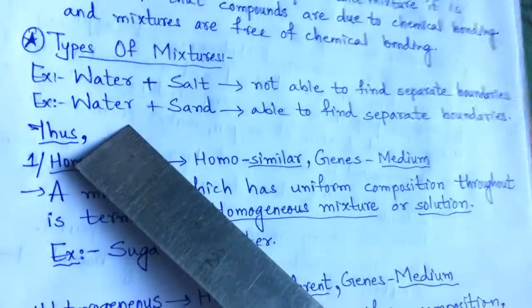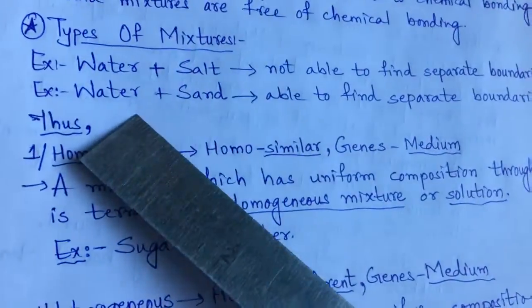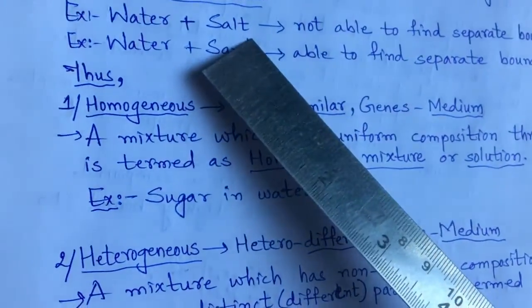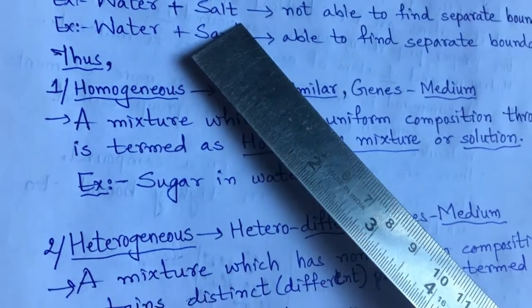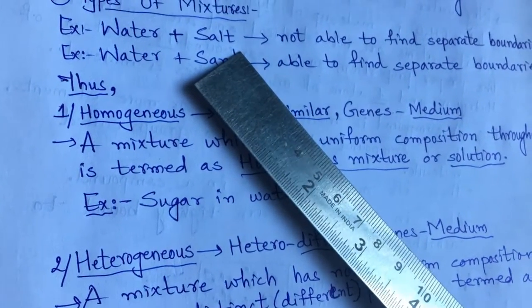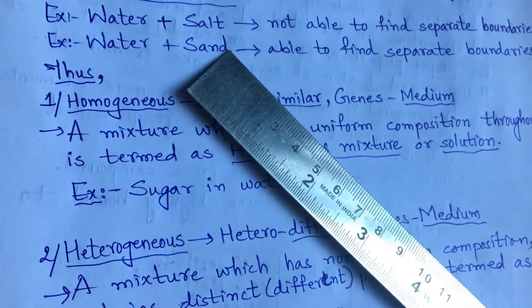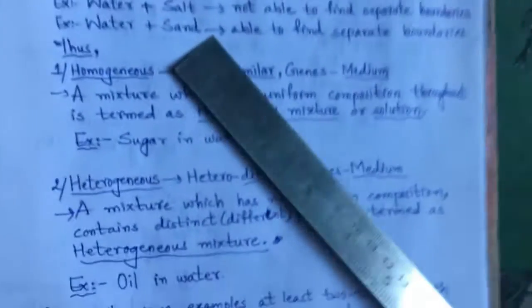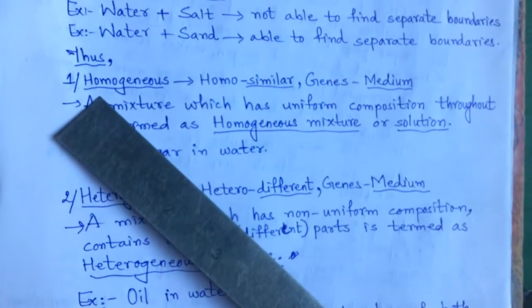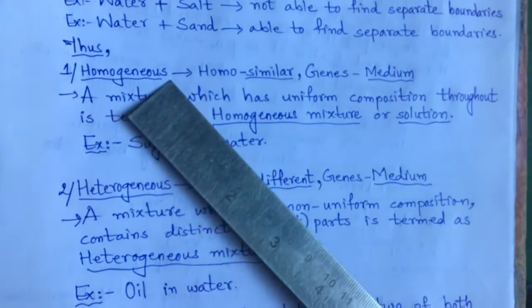So what do these two different examples tell us? In the first example, water plus salt, from top to bottom, ऊपर से लेके नीचे तक, we will see the uniformity of the water salt solution. This is termed a homogeneous mixture.